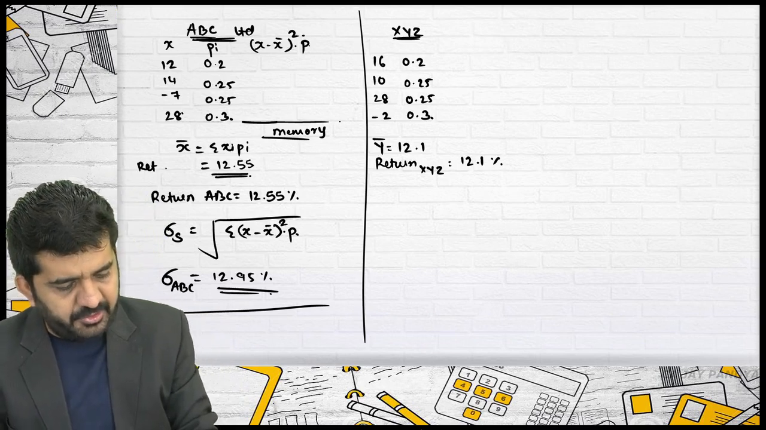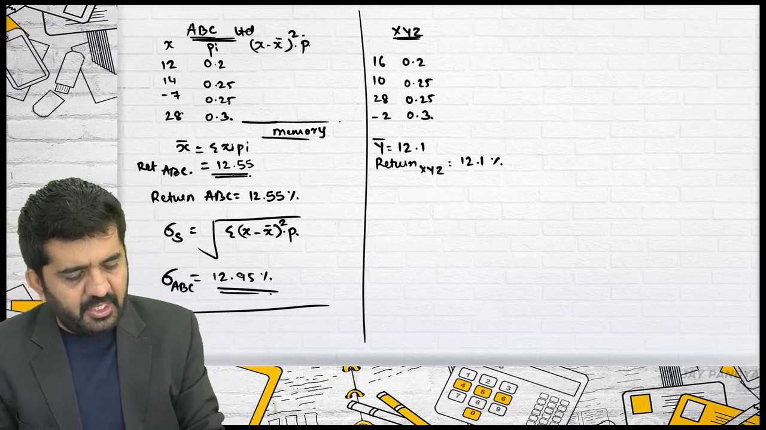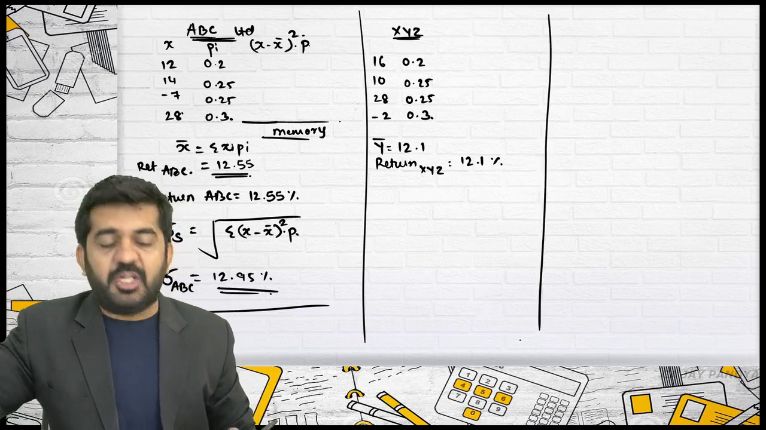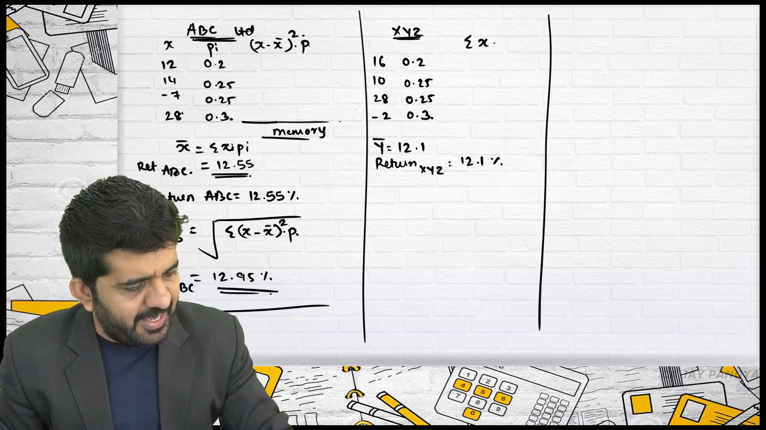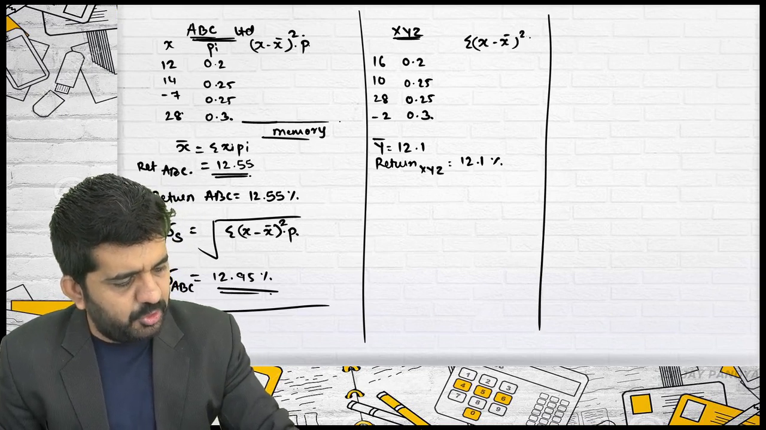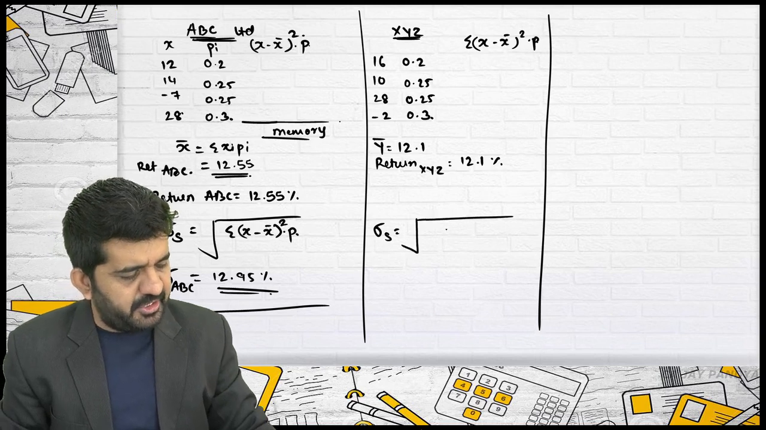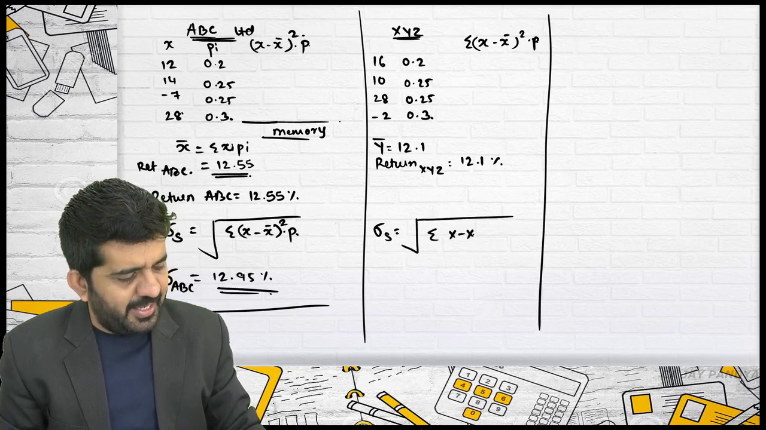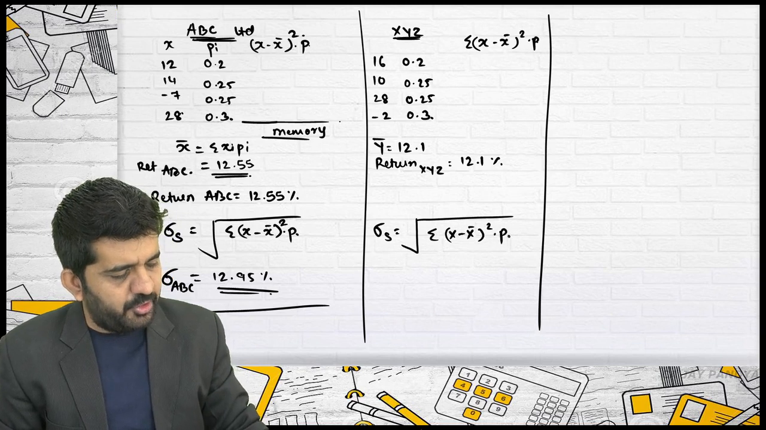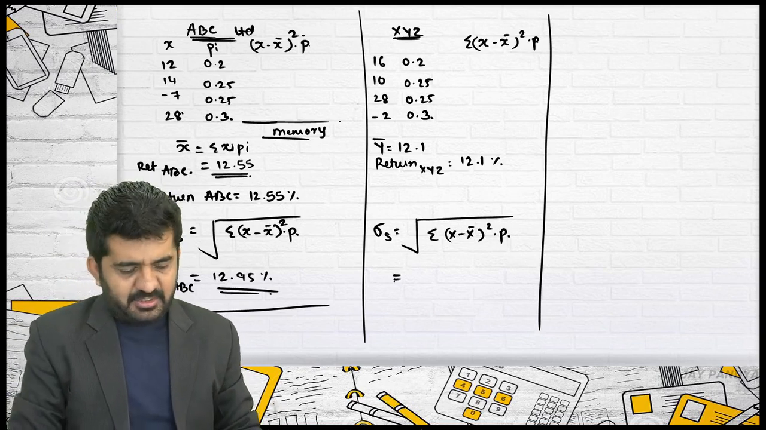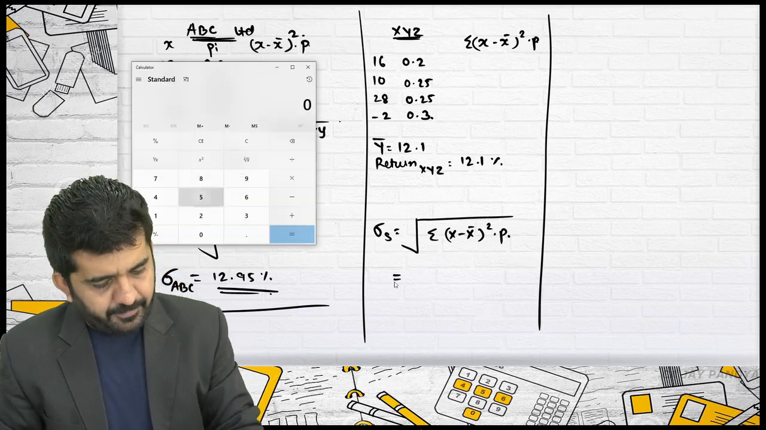This is the return of ABC, which is 12.55. I will be finding out in my calculator sigma x minus x bar whole square into P. Why? Standard deviation of security is under root sigma x minus x bar whole square into P. I will be doing this, then doing under root, I will be getting the answer. Let me do it in calculator.